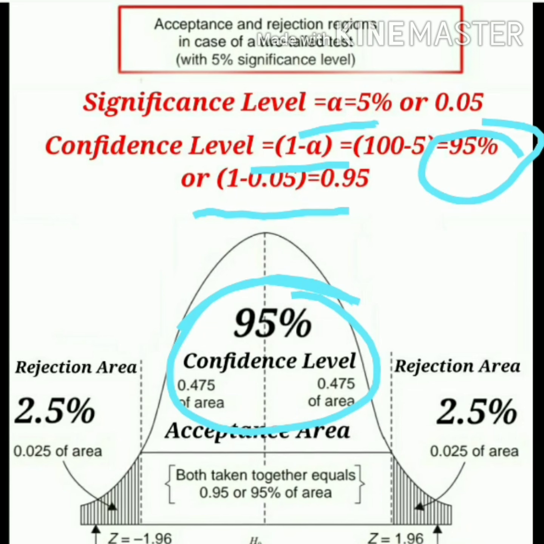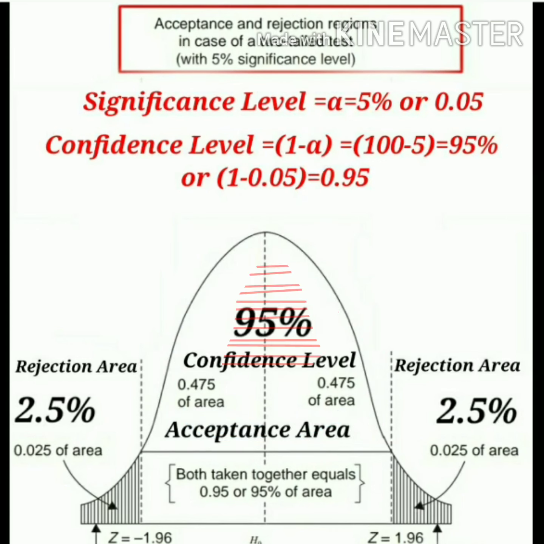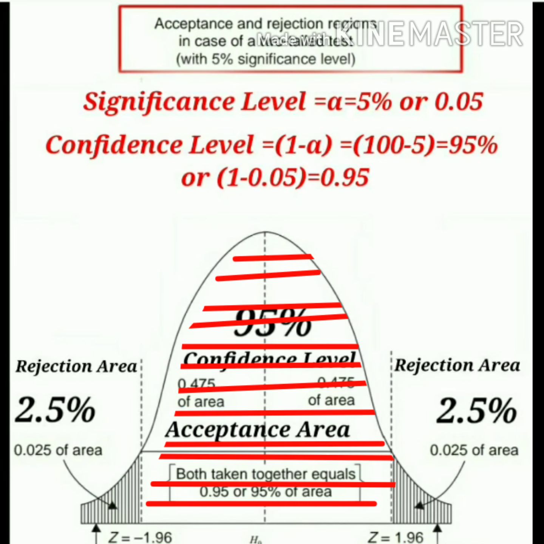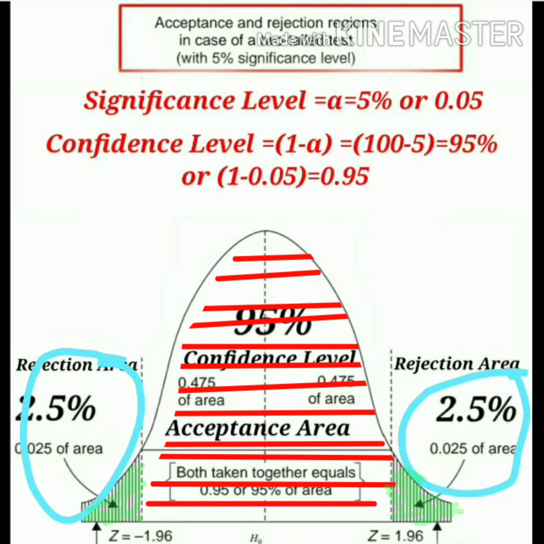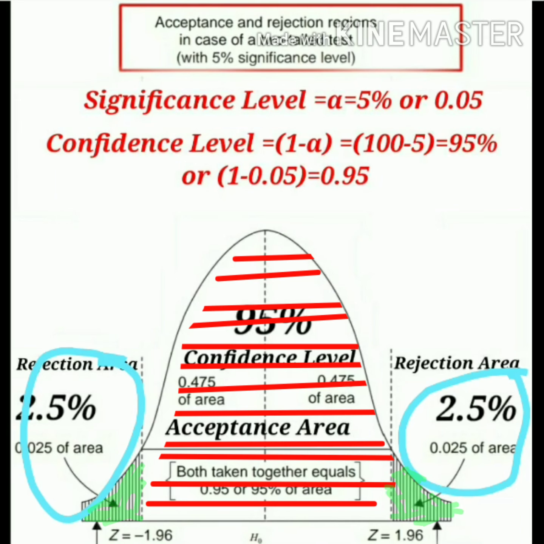So the middle area will be 95%, and it is the acceptance area or acceptance zone. Okay, clear? And the rejection area that I told you, 2.5%, is equally distributed on both sides, as the curve is symmetrical. So the rejection area will be 2.5% and 2.5%, split equally on both sides.